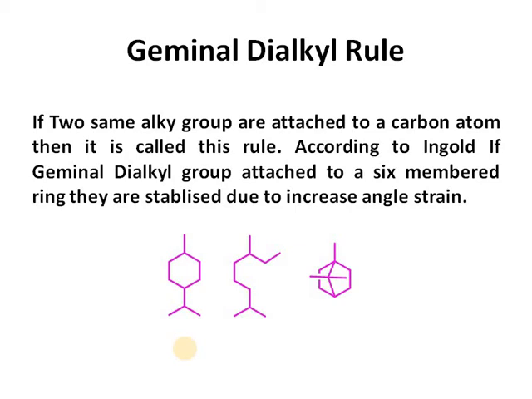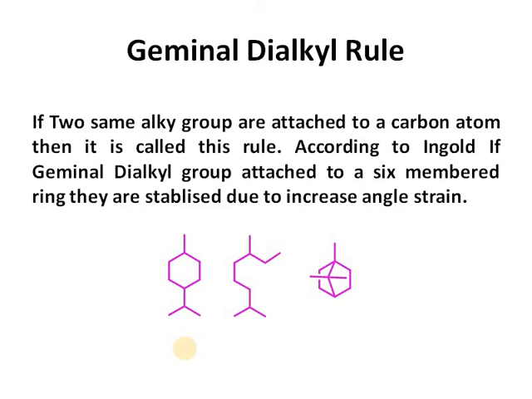According to Ingold in 1925, if geminal dialkyl groups are attached to a six-membered ring, they are destabilized due to increased angle strain. However, if geminal dialkyl groups are present on 3, 4 and 5-membered rings, they can be stabilized as the angle strain is relieved. Geminal dialkyl groups must be present on a smaller ring and not on a 6-membered ring.